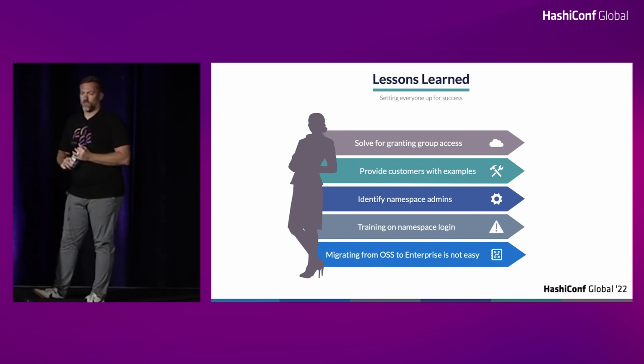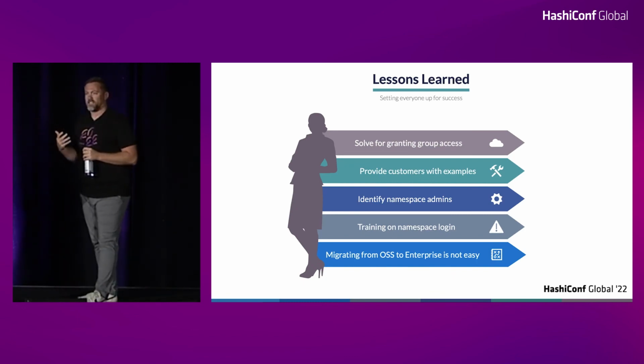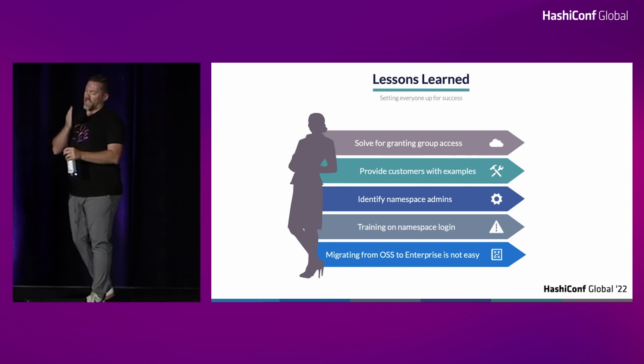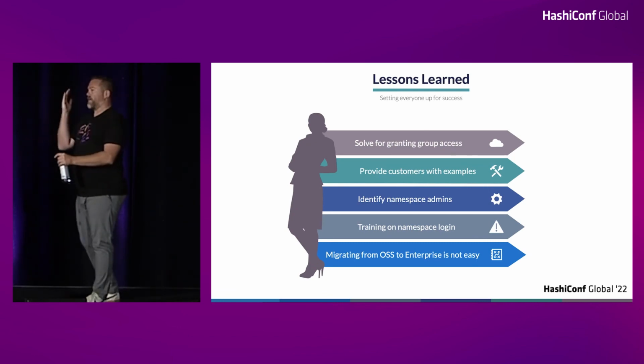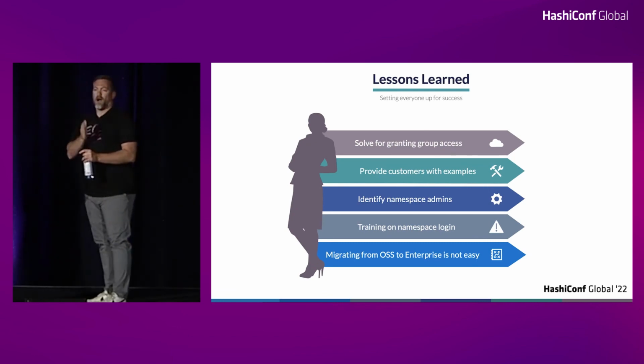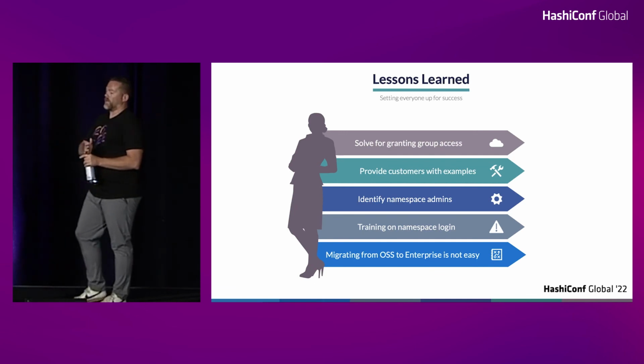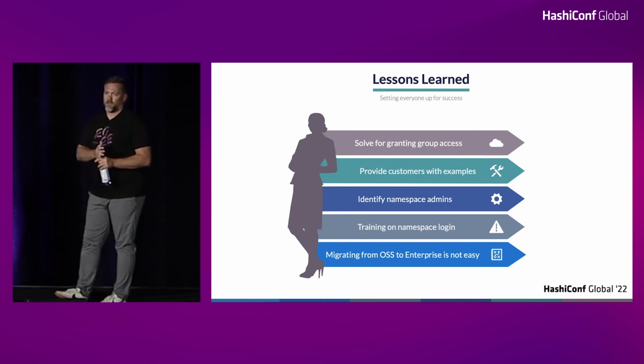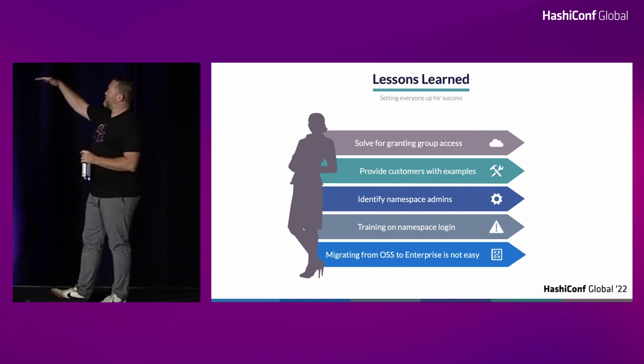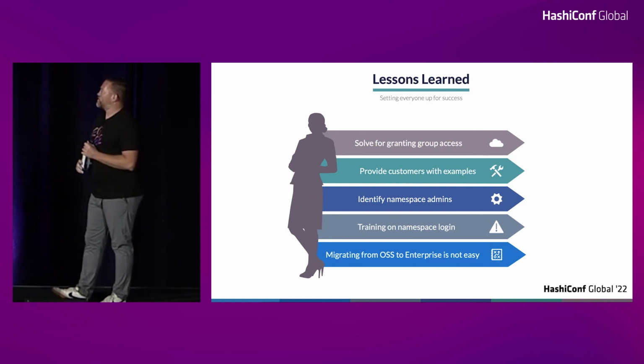Providing them with examples, right? That was the whole thing where I was talking about standardization, right? We stamp out a KV, we stamp out policies like a namespace admin policy on every namespace, but we also provide examples, right? And that leads down to the next two, right?